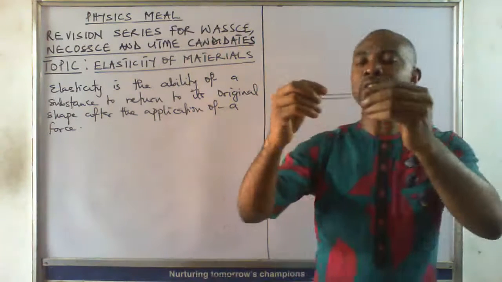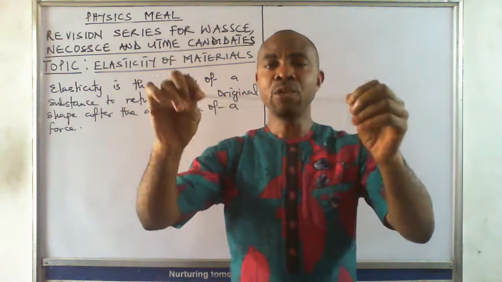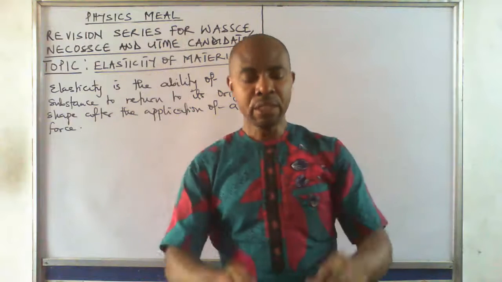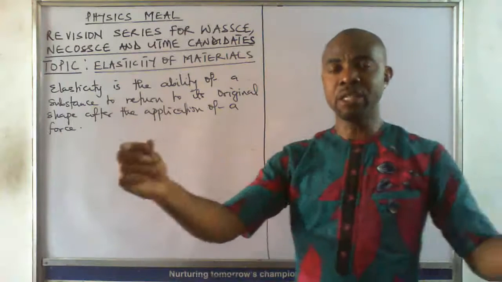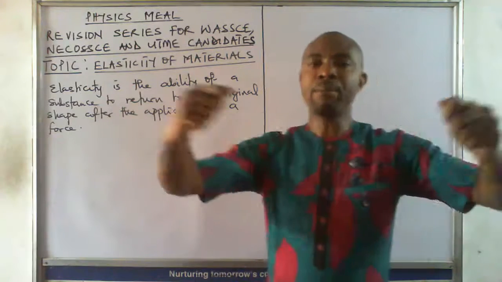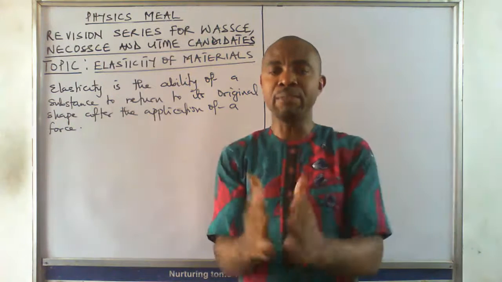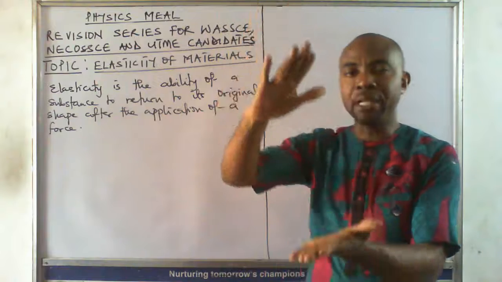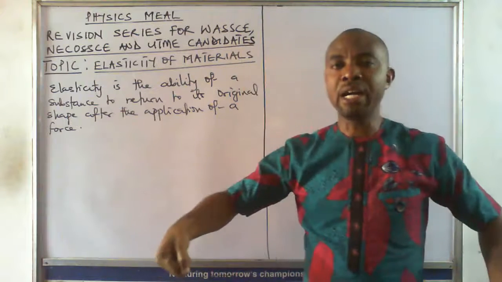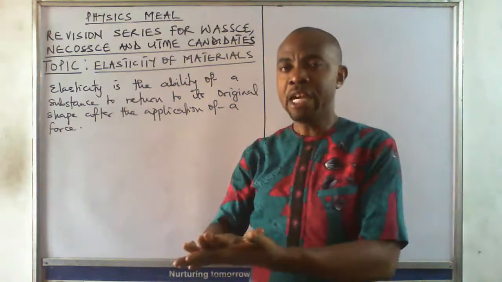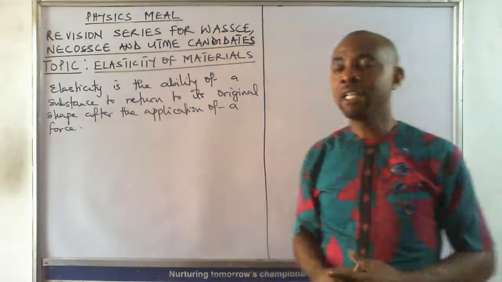Now, see, this is the original size of this. The moment you begin to apply force, we discover that the size will be doing what? Increasing. The size will be increasing. So that increase in size is extension. Now, you know that apart from applying a force that extends a material, you can also compress a material. Like if you have a spring, you can compress a spring. The shock absorber in a car can also compress, and when the force is released, it returns to its original size.